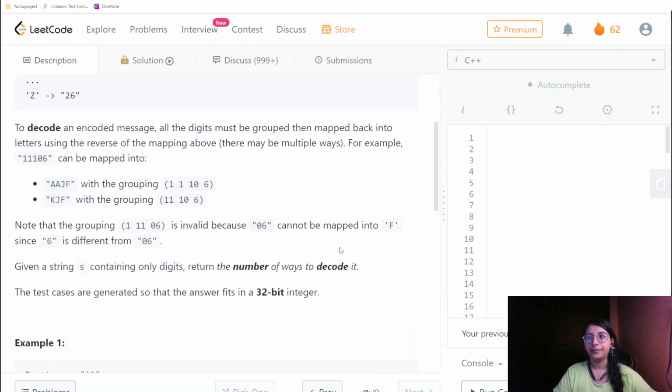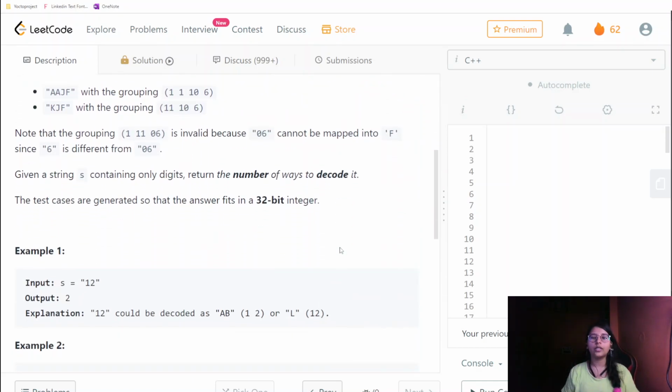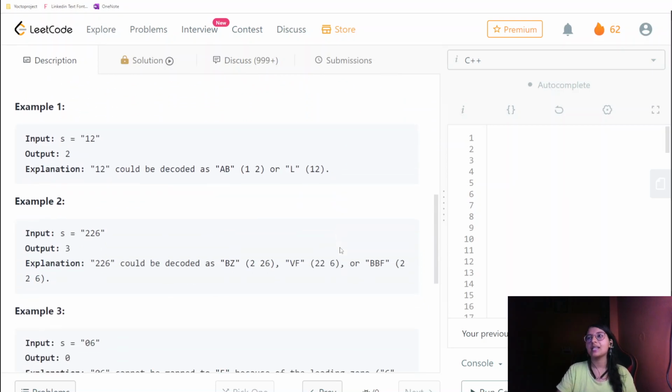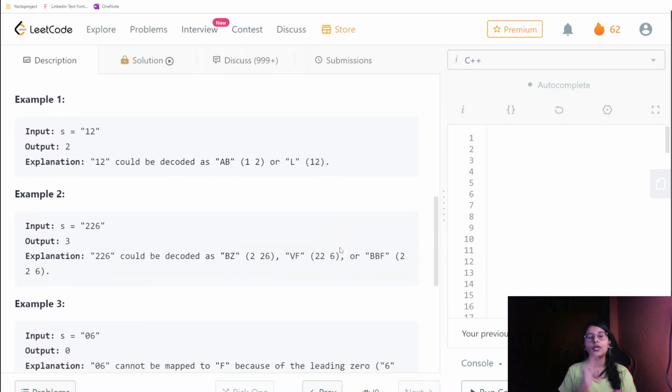Now comes the part of how we are required to build intuition, meaning about each test case and so on. You can figure out that for each string given to us, we are required to find the number of ways. And when it comes to the number of ways, we have to deal with a lot of varieties. So in that scenario, recursion and backtracking come into the picture. But as the constraints are such, recursion and backtracking alone won't work much.